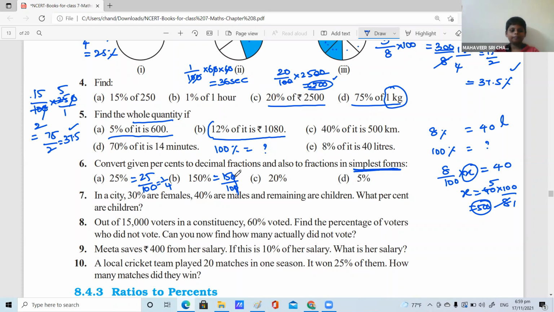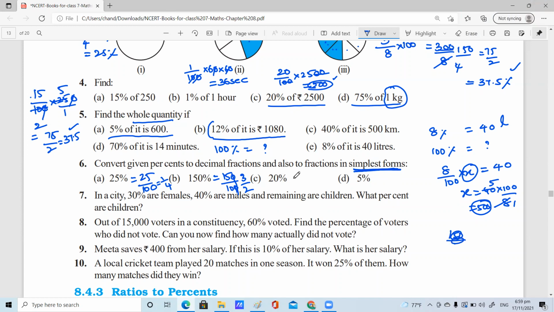Or 30 by 20; again, if we simplify it, it will come as 6 by 4, then 3 by 2. Yes, but I am doing it in a lengthy process. Anything, the answer is same. You will get the same answer. Please check it.